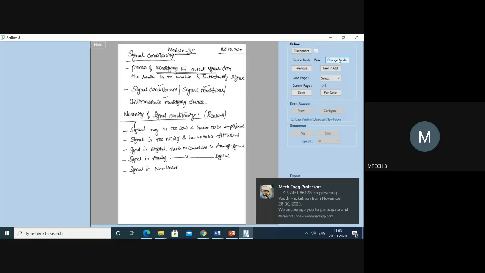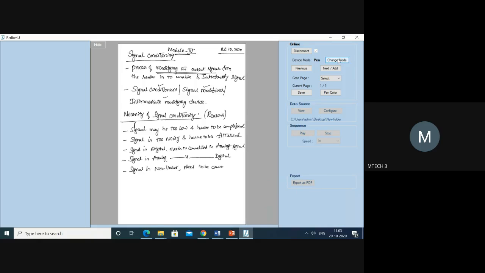non-linear and needs to be converted to a linear signal. Okay, right. Then lastly, maybe the signal has a high power input. Devices need to be protected. Okay, right. Now these are all the various reasons which require me to use signal conditioning devices.